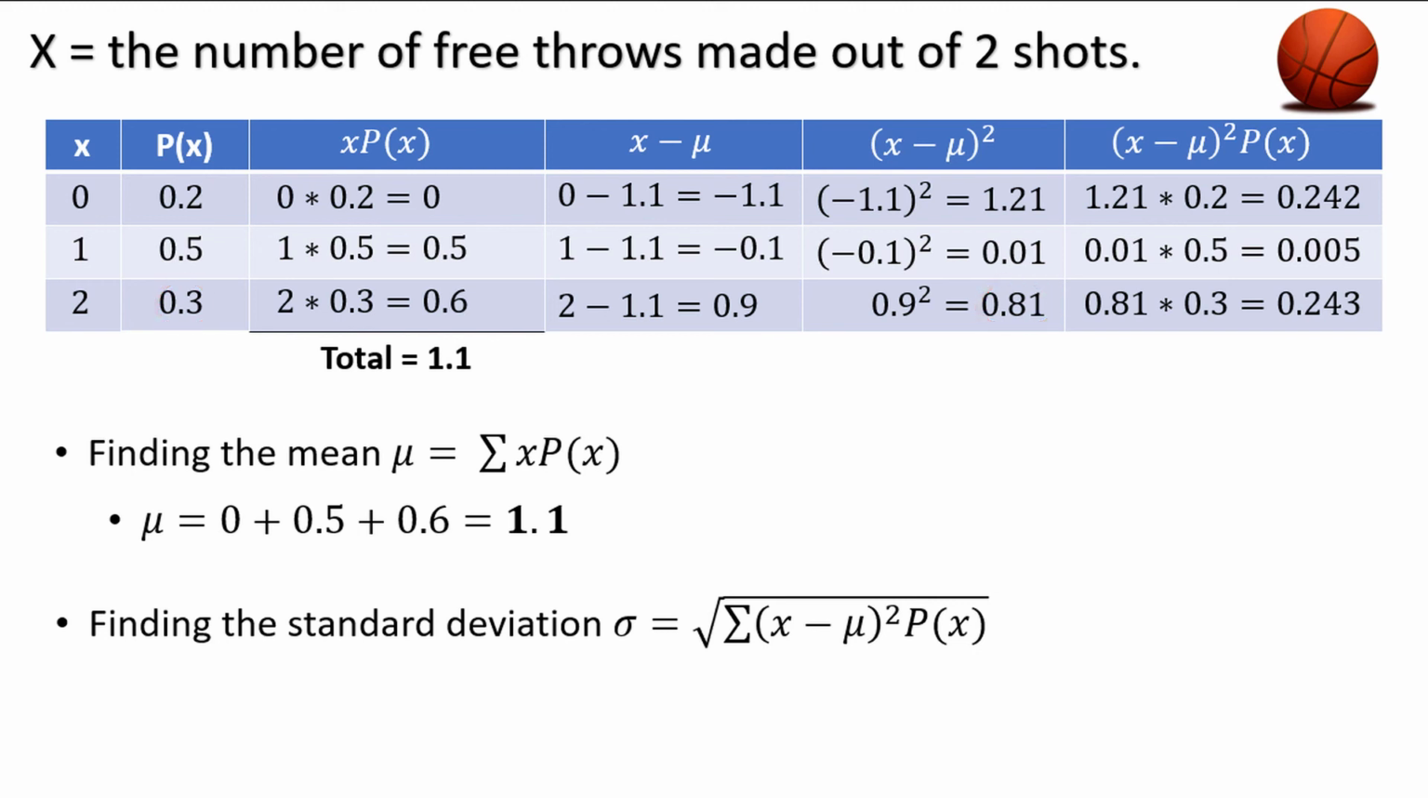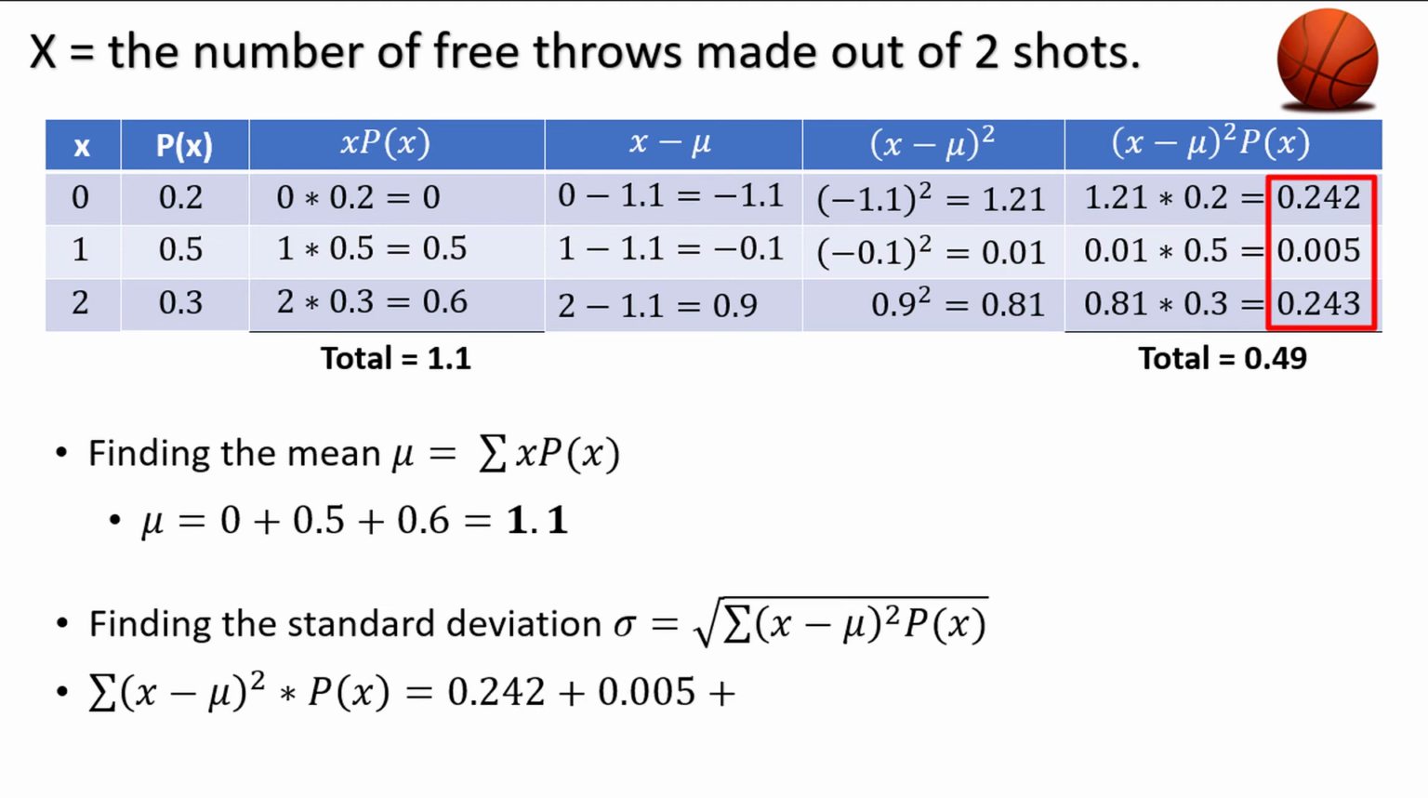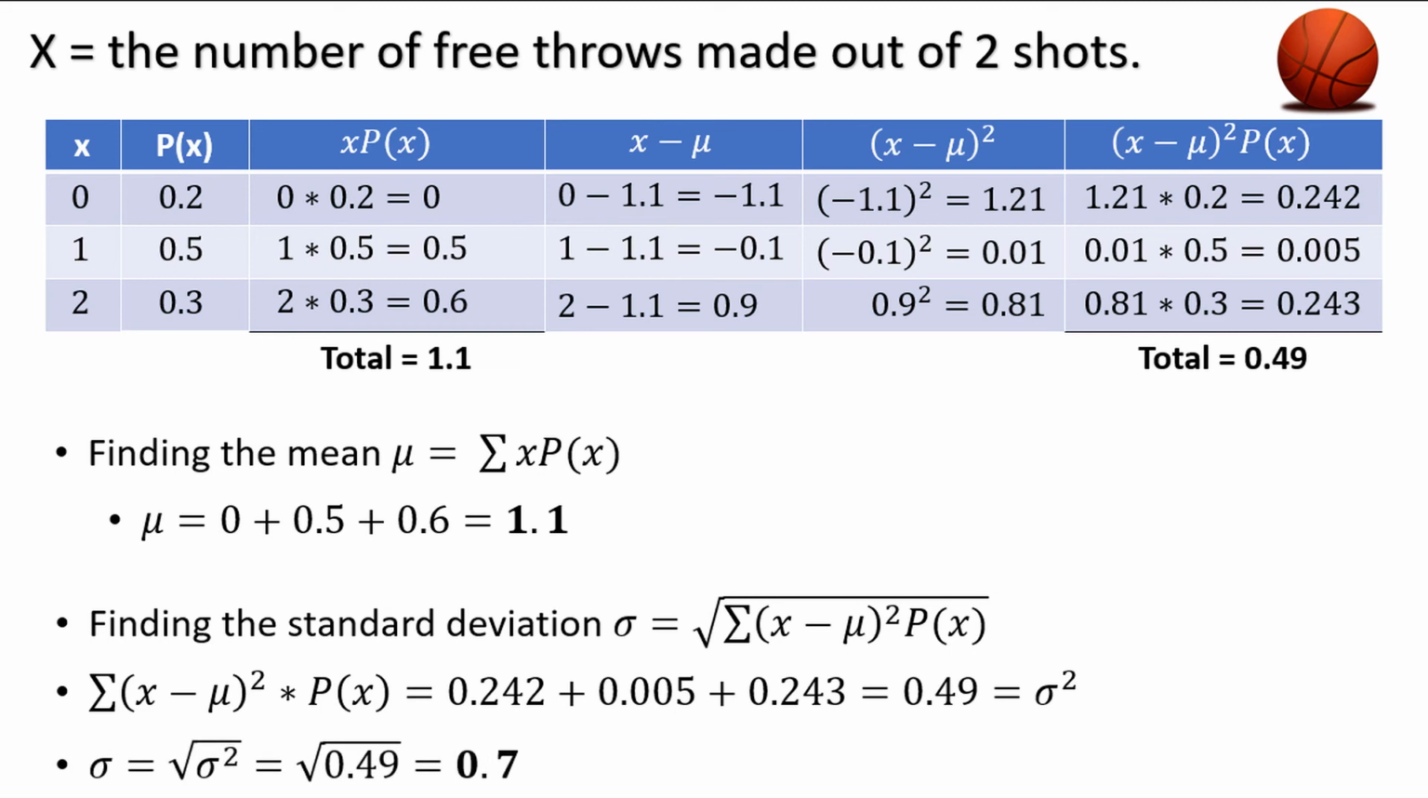Then we are told to add all of these numbers up by the summation symbol. 0.242 plus 0.005 plus 0.243 equals 0.49. What we have is the sum of x minus mu squared times p of x, the entire formula without the square root. This turns out to be the variance, or sigma squared. We can find the standard deviation by taking the square root of the variance. The square root of 0.49 is 0.7.